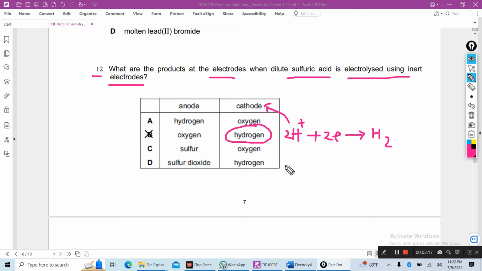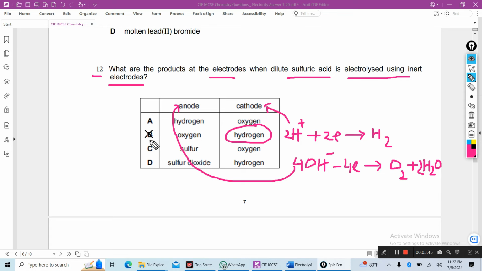At the anode, hydroxide ions lose electrons, I mean hydroxide ions are oxidized to produce oxygen plus water. So this reaction occurs at the anode. The answer will be B. At the cathode hydrogen gas is produced, at the anode oxygen gas is produced.